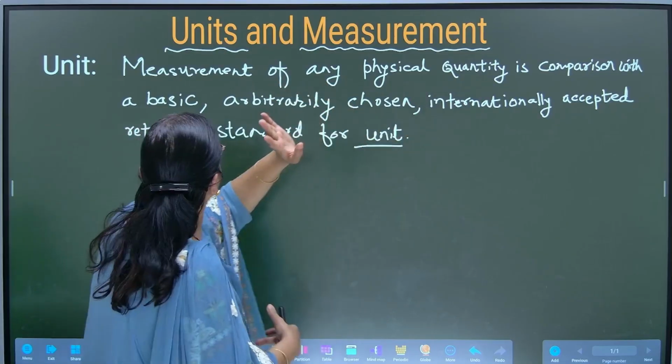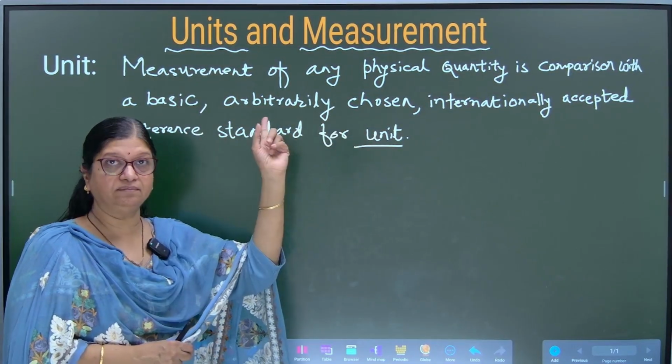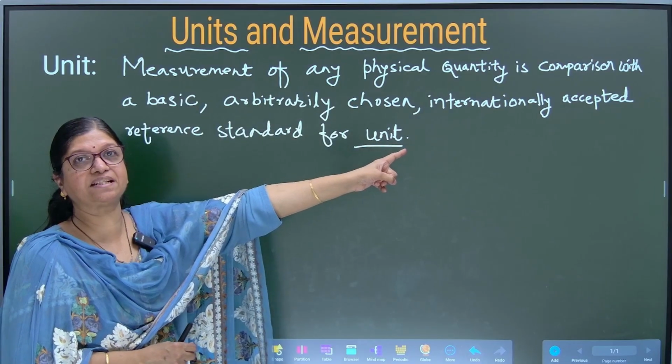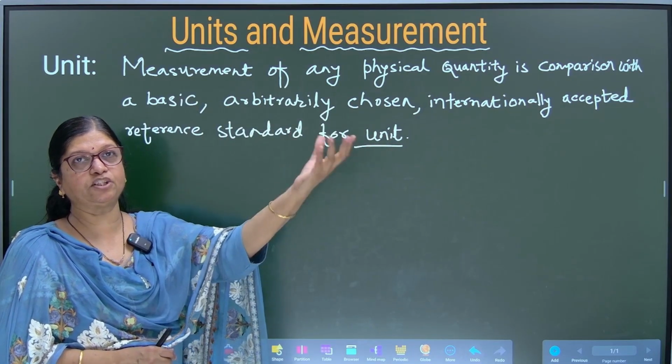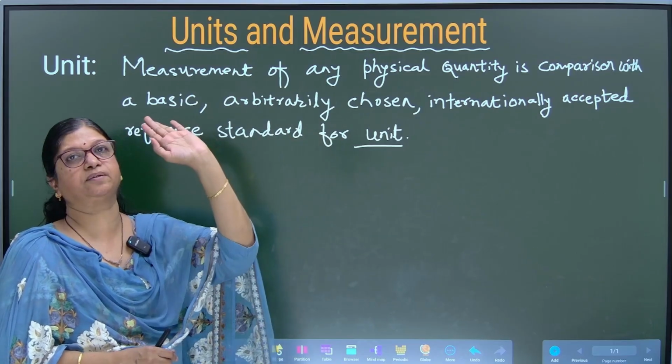That comparison is basic. It is arbitrarily chosen by the world. That's why it is internationally accepted. You take 1 kg of stone, 1 kg of measurement in India or abroad, anywhere, it is going to be 1 kg.